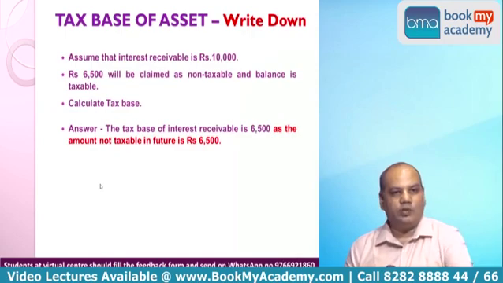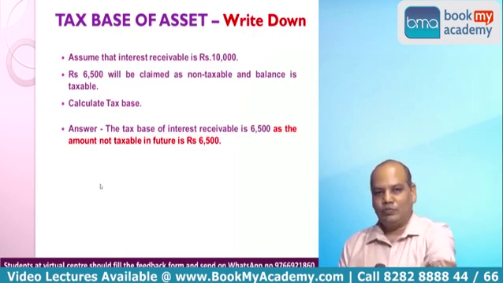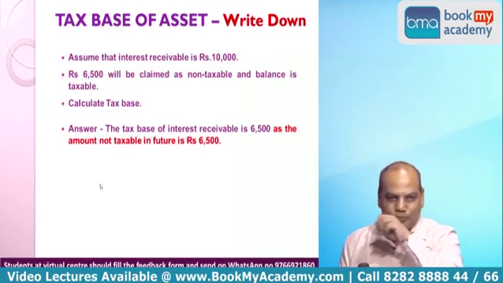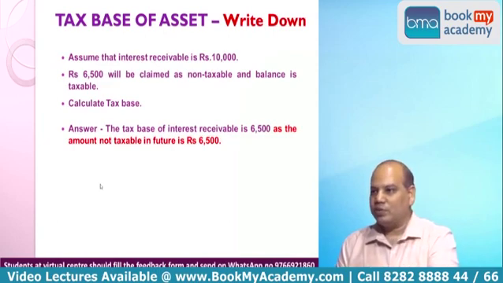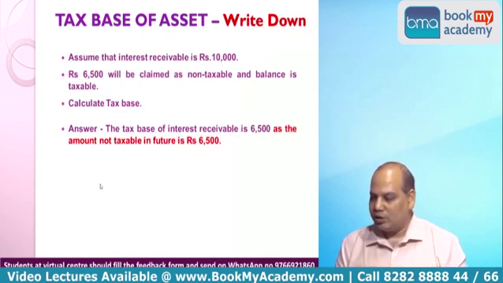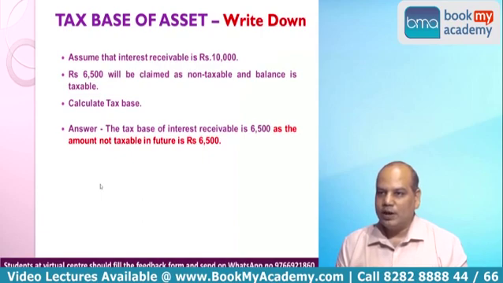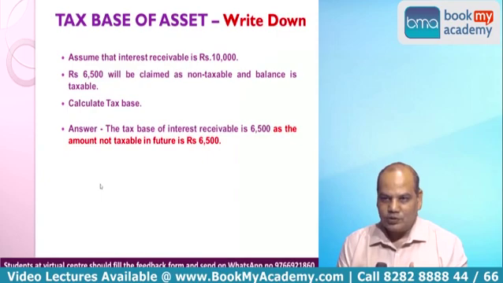Now here we have divided that interest receivable into two parts. Problem is continuation of the previous one only. But the problem this time says 6,500 is not taxable and remaining amount is taxable. Now what will be the tax base of this asset? So this is an asset. It is relating to income.